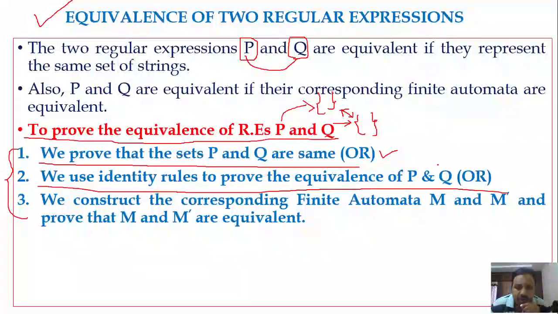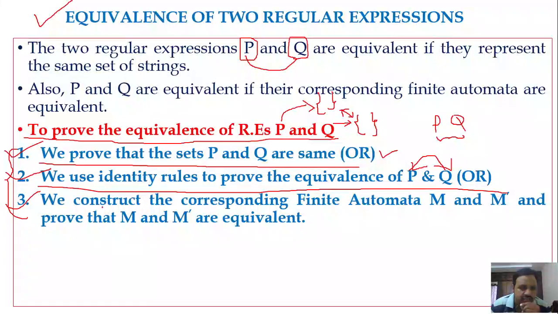Next, we can use some identity rules to prove the equivalence of regular expressions. So another approach that we can follow is to use the identity rules to prove that the two regular expressions are equivalent. If P is a regular expression and Q is another regular expression, in order to prove they are equivalent, we apply the identity rules and check whether they are equivalent or not. So this is the second approach that we may use.